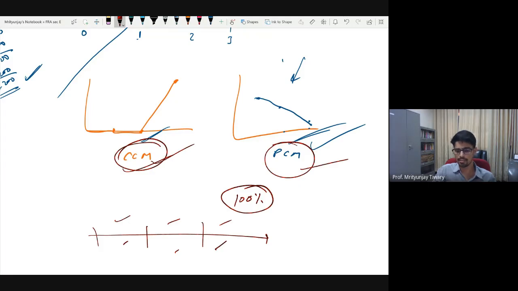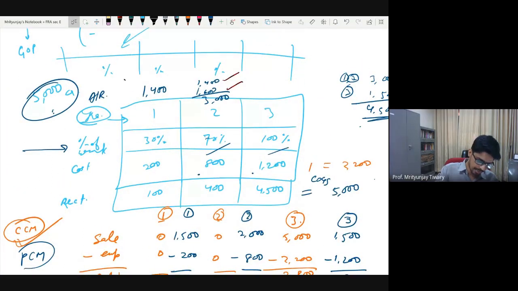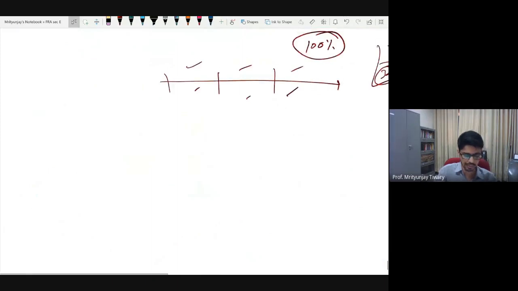You are constructing a bridge. Can you find a way to find how much percentage of work is completed? You're constructing a building. Can you figure out a way? You are, let's say, doing oil exploration. Maybe square kilometers. There are 500 square kilometers that need to be explored, and in this particular accounting period, let's say I have explored 300 square kilometers of that. So that can work as an estimate. If nothing like that is available, then all that I will do is make an estimate of how much expense I am going to incur.